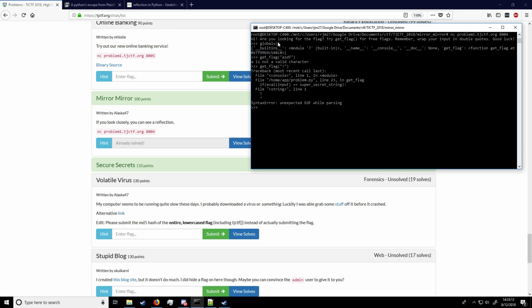And in the error we can see it's taking our input, trying to pass it to eval, and then see if it's equal to super secret string. It would have been cool if we could just access this variable directly, but we can't make a call to vars. We don't know if it is a global variable. We could try to access it real quick, but it's filtering our input for those words, so that's not allowed. And it was at this point I realized I was going to have to go back to the problem description to figure out what to do from here.